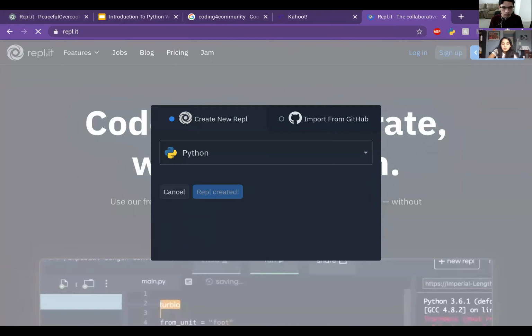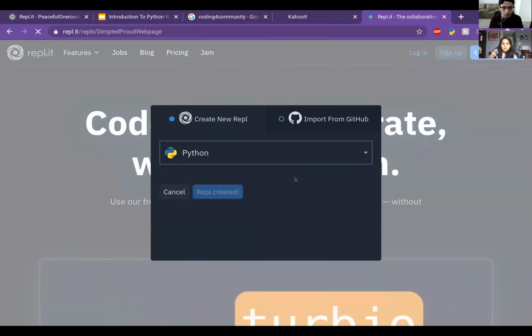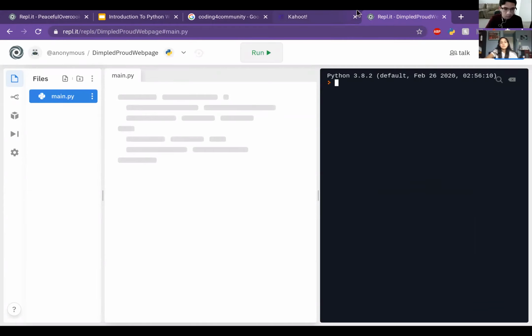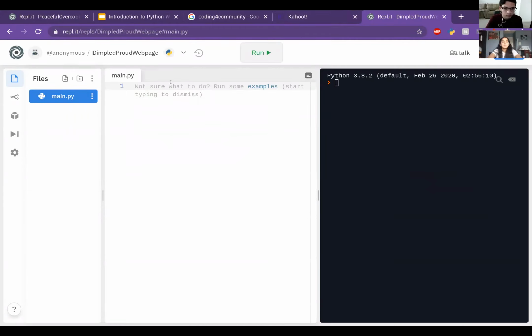You can also use GitHub for this, it's pretty cool. Sorry, might be a little lagging, but this is basically an online IDE which we talked about, with file directories, and here's the code editor and the shell and console, and you can just print out. All right, see it loaded, and you can type here in the shell console.